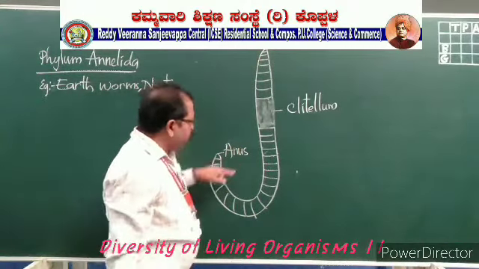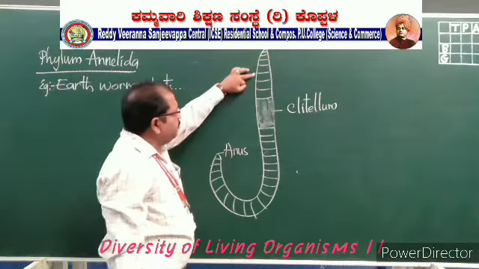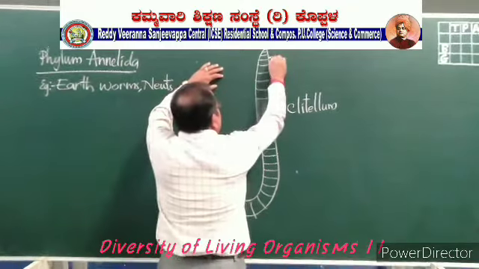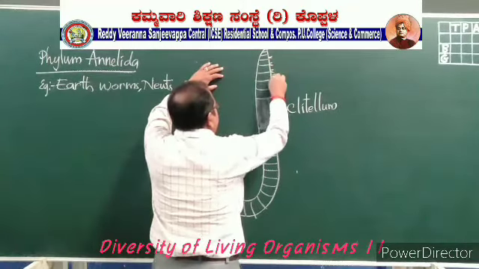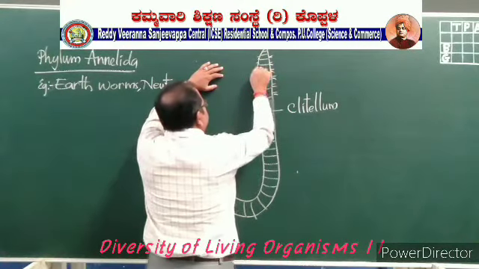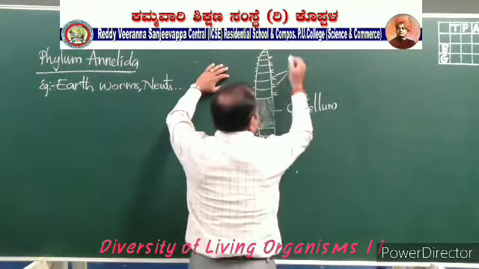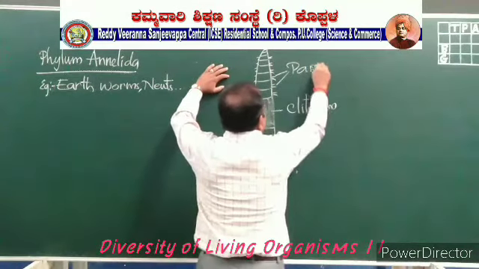Right from the mouth to anus, after the third segment onwards, locomotory organs are present on both sides of the segments. These locomotory organs are called parapodia.